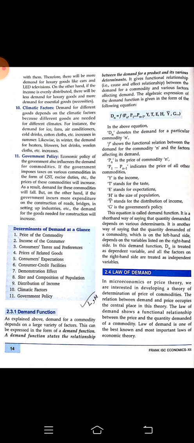Government policy. The economic policy of the government also influences the demand for commodities. Suppose you are buying 1,000 rupees of medicines and you pay 2 rupees in return as GST or tax. That's fine. But if you go to buy an ice cream for 100 rupees and you have to pay a tax of 50 rupees, it's better not to buy. This is what we will feel. So according to government policy also, demand increases and decreases.